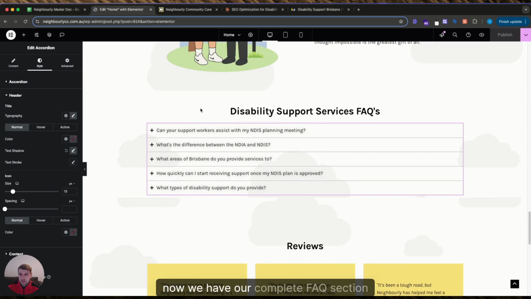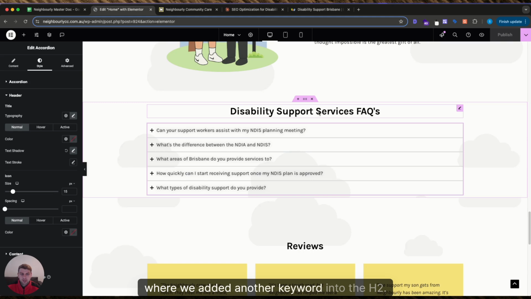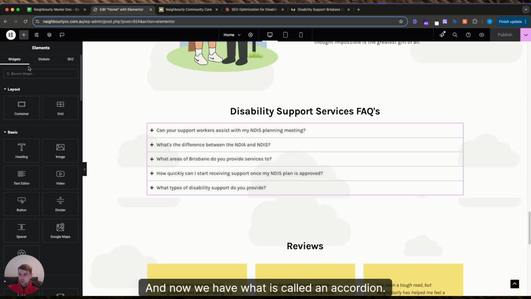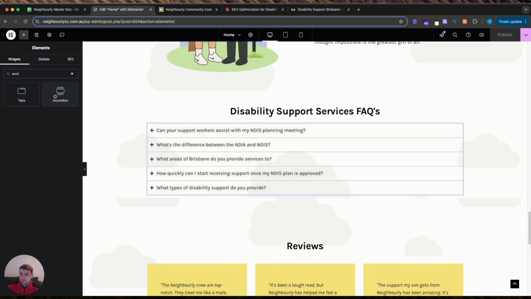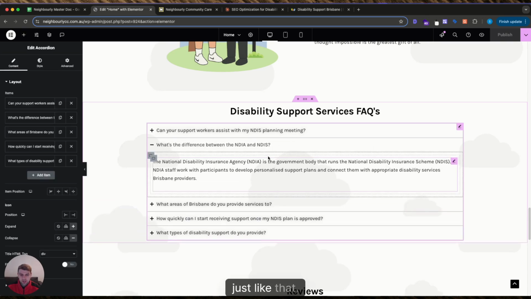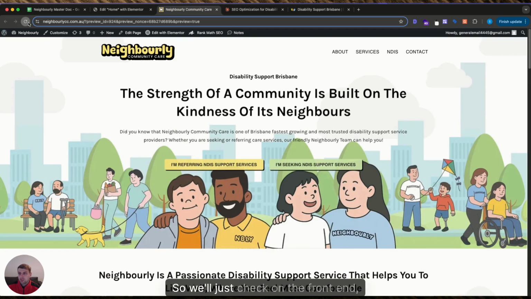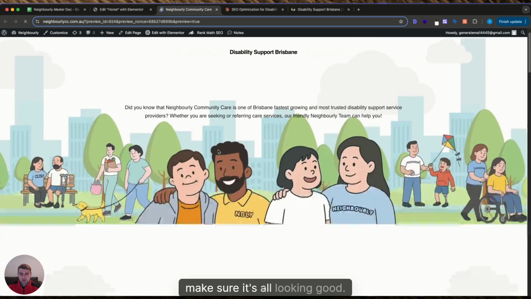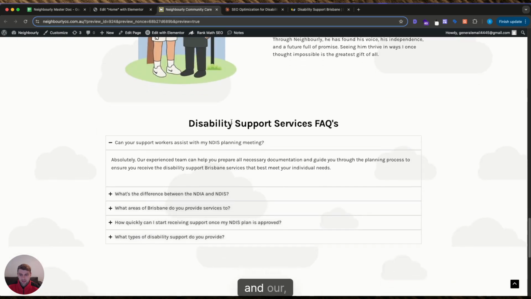Okay, now we have our complete FAQ section where we added another keyword into the H2, and now we have what is called an accordion. You can just find it here if you're using Elementor, right here. And we have five FAQs that are most relevant to the business, and I've formatted it to have the clouds in the background as well. So we'll just check on the front end, make sure it's all looking good. NDIS section, customer story, and FAQs.